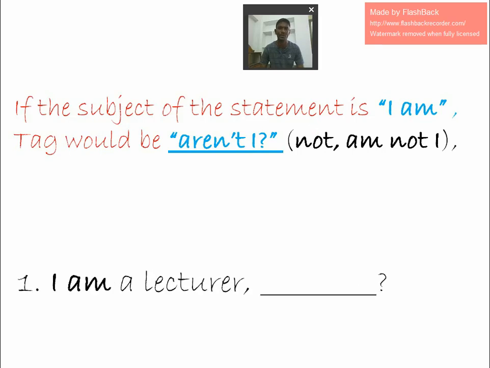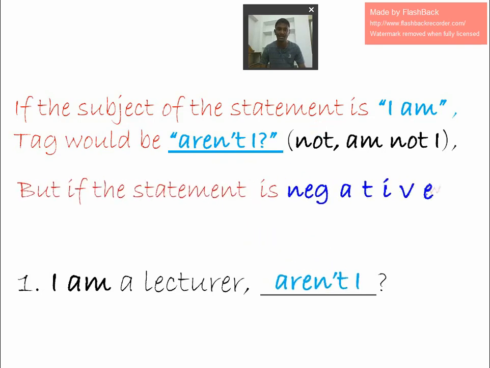Okay, look at the sentence. First statement: I am a lecturer. Here the subject is I and the helping verb is am. If the sentence starts with I am, automatically you have to write aren't I. Next, this is again very important, and many people get confused here.